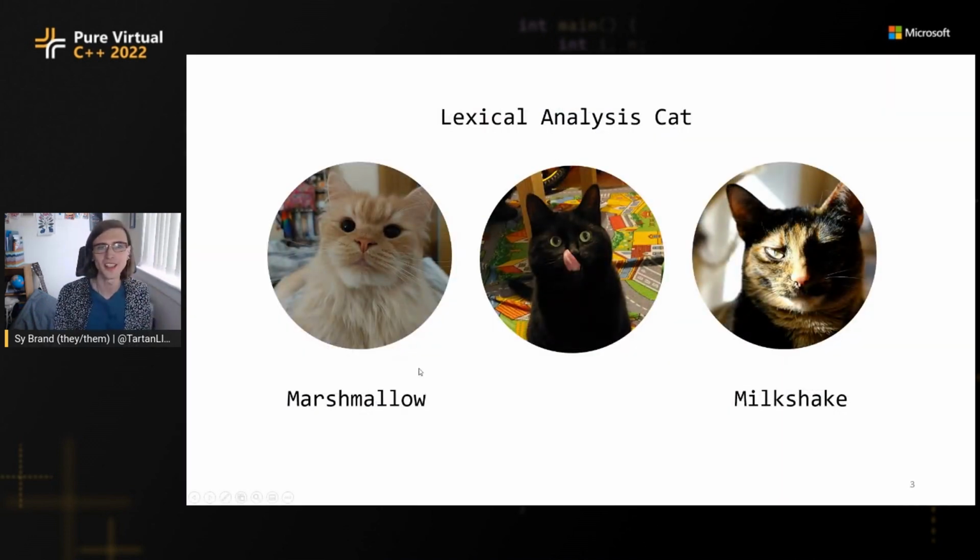I have 3 cats. One of them is sitting right next to me right now, sleeping. I'm sure he will probably join in the conference at some point. We have Marshmallow, Lexical Analysis Cat, and Milkshake. As you may guess, I named the middle one, and the other 2 were named by my kid. They will probably join the conference at some point, but I'm going to show a bunch of small programs, all involving my cats, which can teach you something about C++23. So let's get started.